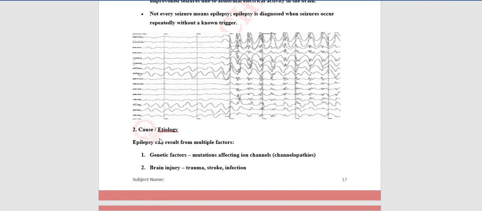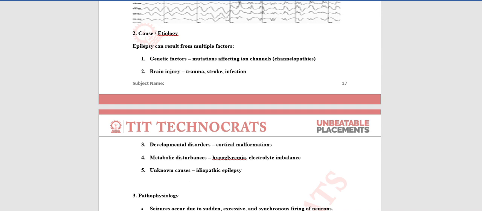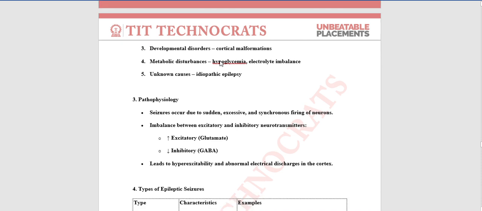Cause or etiology of epilepsy. Epilepsy can result from multiple factors: genetic factors, mutations affecting ion channels, brain injury, developmental disorders, cortical malformation, metabolic disturbance, hypoglycemia, electrolyte imbalance, and unknown causes, which is idiopathic epilepsy.